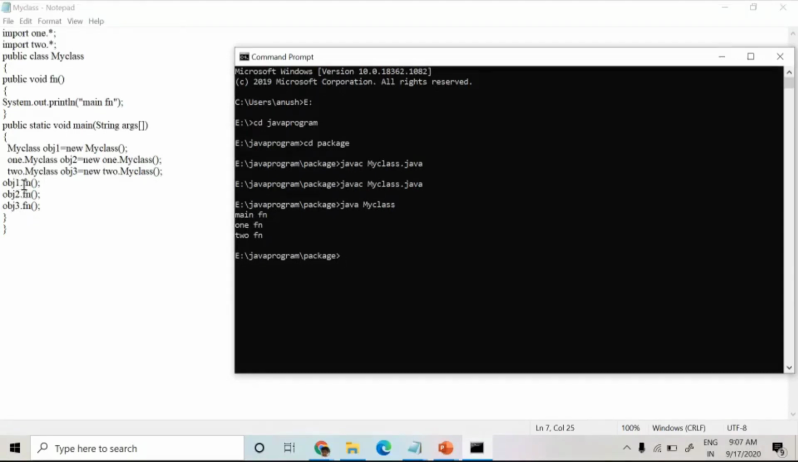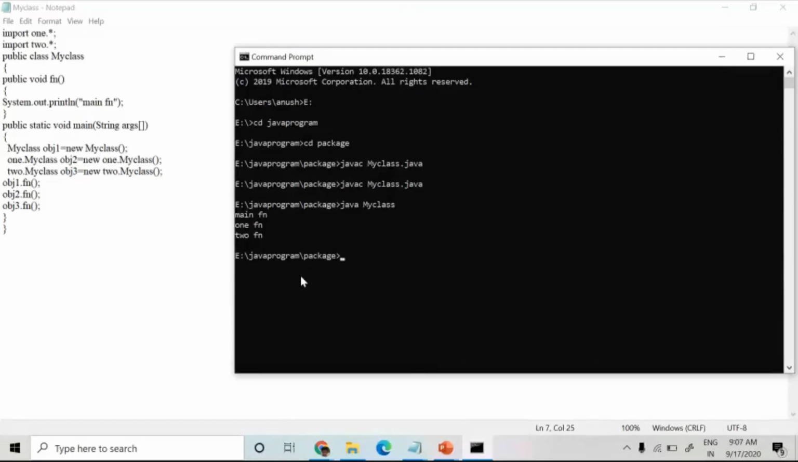When I call fn using obj1, this function is called, so main fn is printed. When I call obj2 fn, the package 1 myclass fn is invoked, so there we printed 1 fn and then 2 fn. Understood? Up to this you understood? Any doubt? Anybody have a doubt in this?